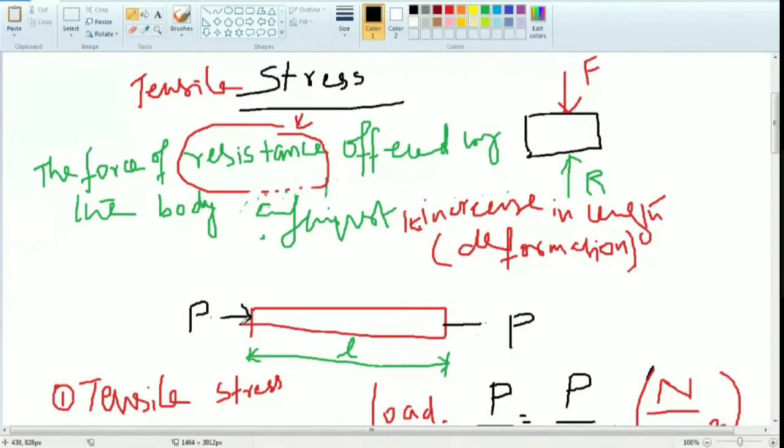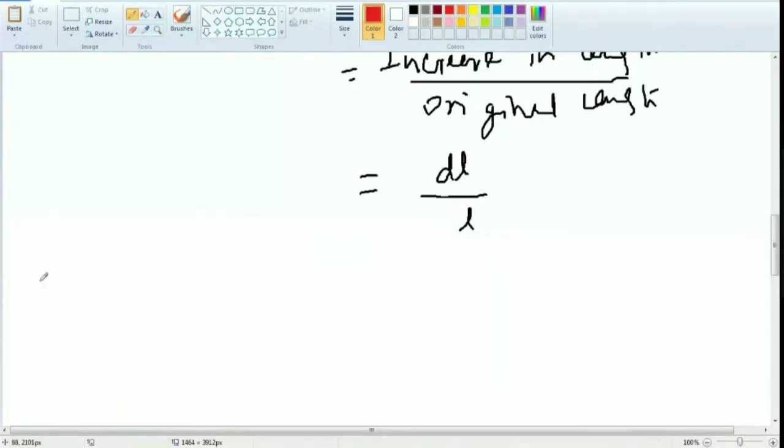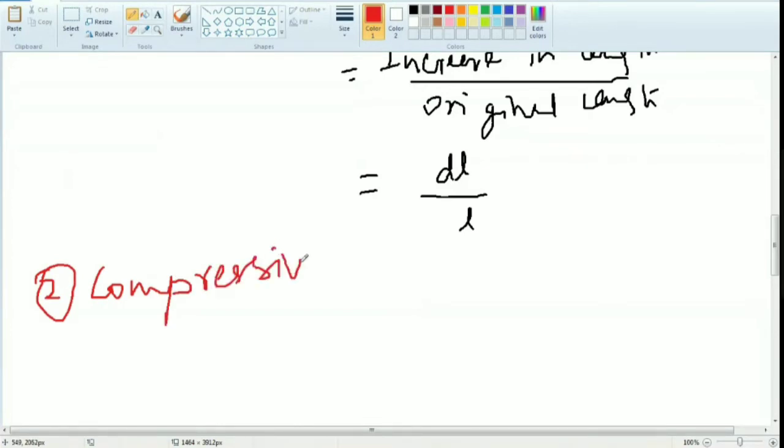Now I can apply the same force but in the opposite direction. At that time, tell me, does the length increase or decrease? Decrease. So this stress is called compressive stress. Second type, compressive stress.